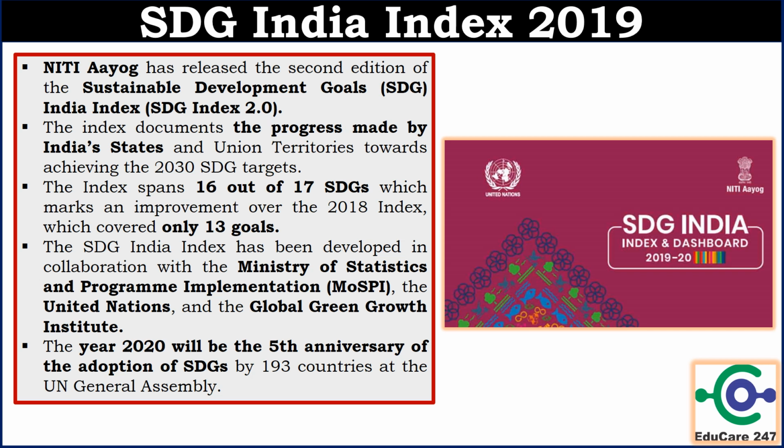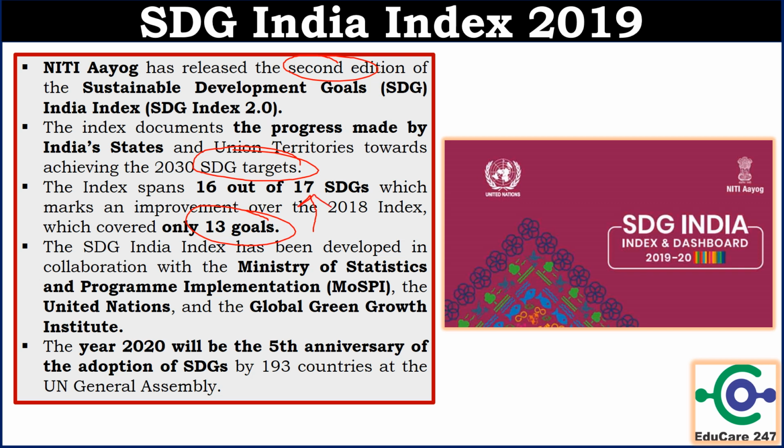Sustainable Development Goals India Index has been published by Niti Aayog, and this is the second edition of this index. The index documents the progress made by Indian states and union territories towards achieving the 2030 Sustainable Development Goal targets. This year, a total of 16 Sustainable Development Goals have been measured. Last year, it was only 13 goals. So this is an improvement from last year.